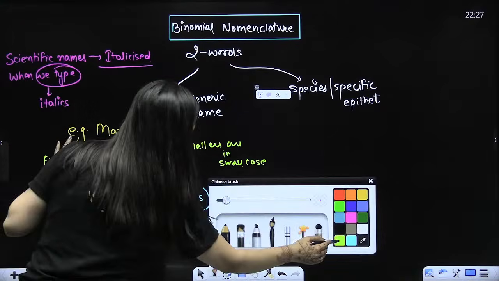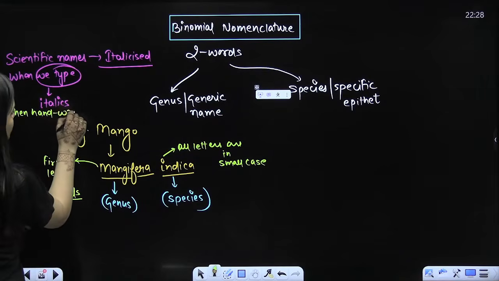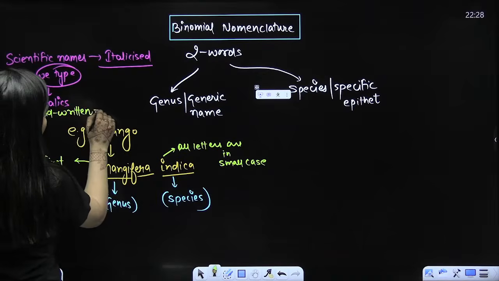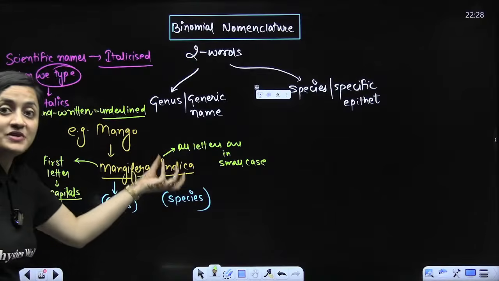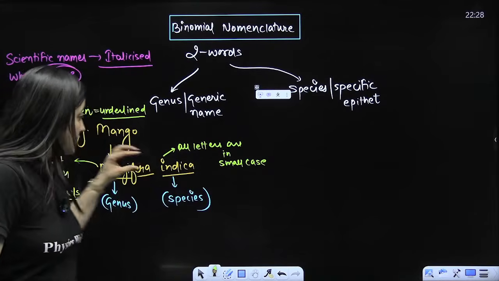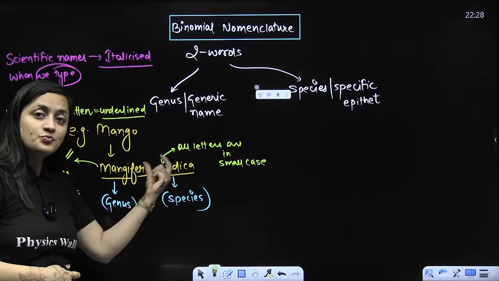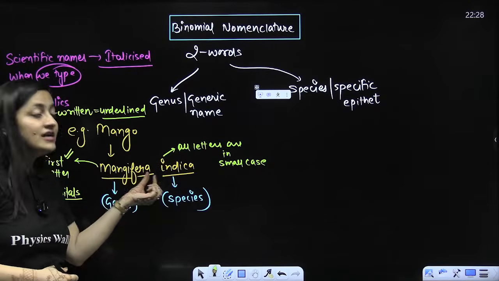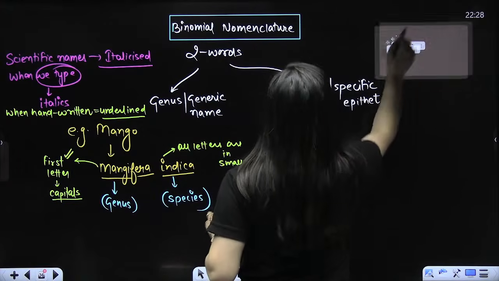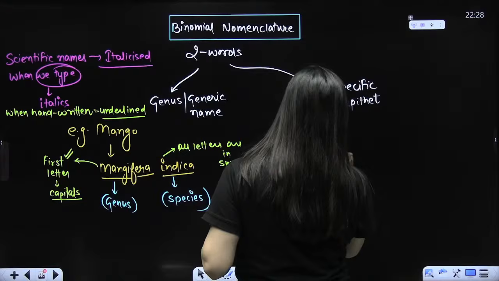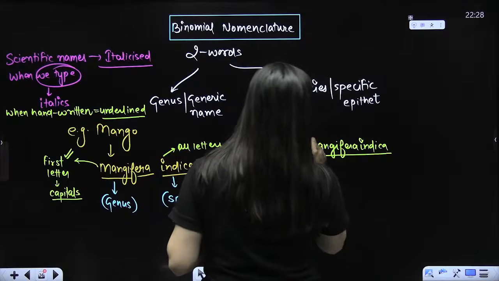And when handwritten, they should be underlined, the way I'm mentioning here. Whenever you write the genus name or species name, the first letter of the genus name should always be in capital. Then for the species name there should be a gap, and whenever you underline them, separate lines should be there. For example, if I write Mangifera indica and there is only one line, this is incorrect.